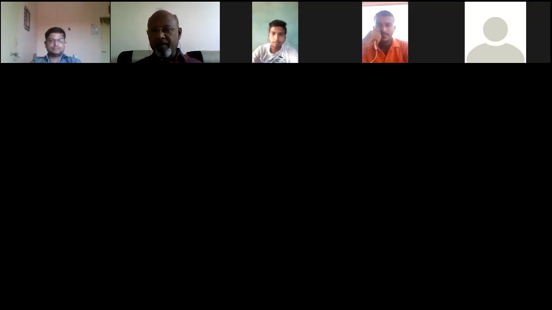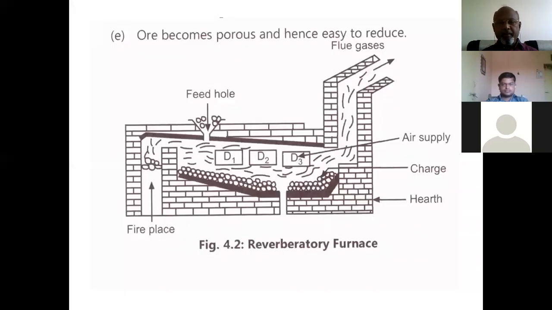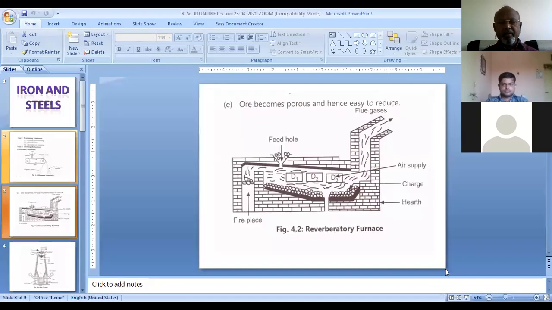Nice. Screen share. Diagram is nice. Let me minimize. Can you see the diagram? Hello? Yes, the diagram is visible, sir.